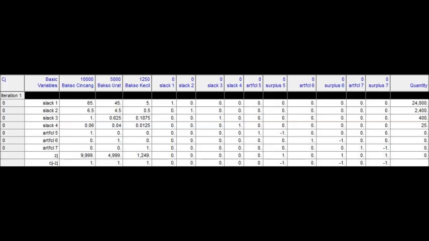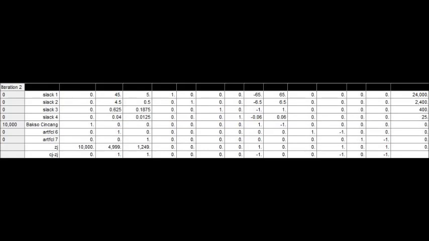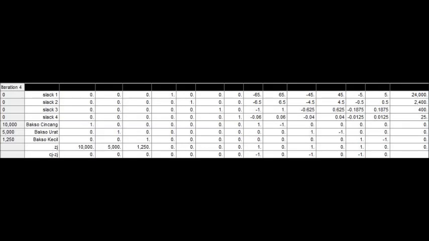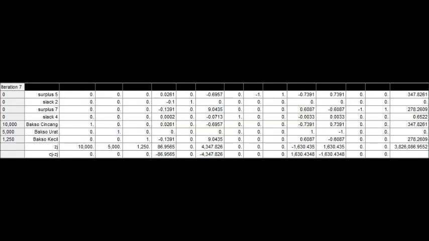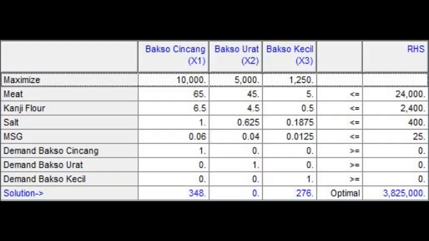So this is the iteration table. The function of the iteration table is to know the optimum solution, and we use the simplex method for iteration because the variables are more than 2. In this case we should do 7 iterations to get the optimum solution of Jabrig production.